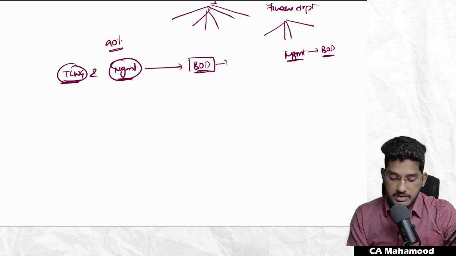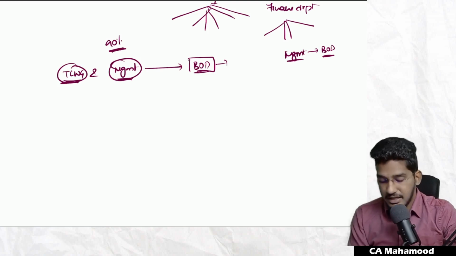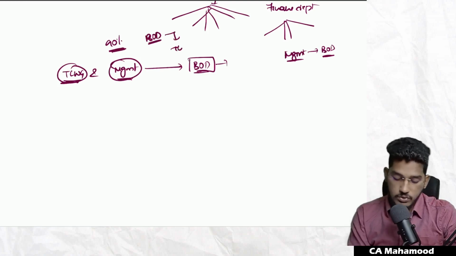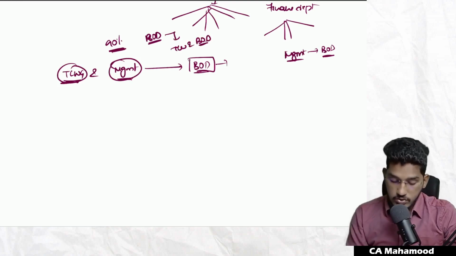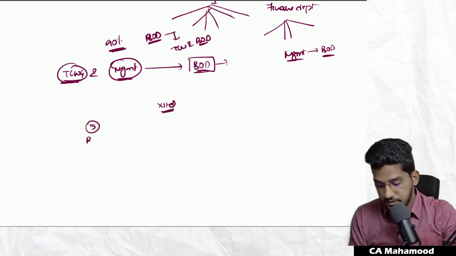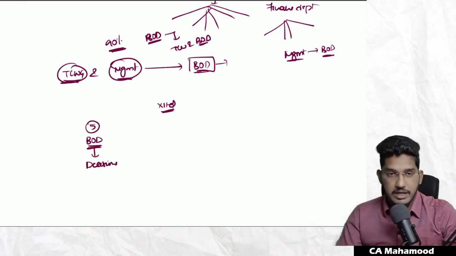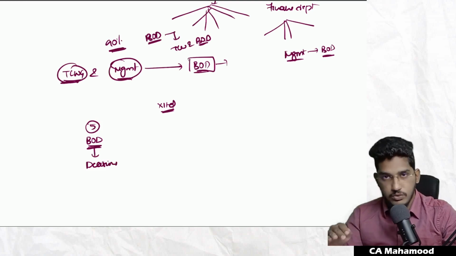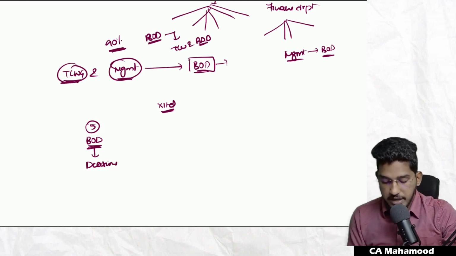Why? Because in 90% of the cases, or even 95 to 99% of the cases, in companies the management, that is the board of directors themselves, will play the role of those charged with governance. Sir, how come, sir? Assume that in a small company, X Limited, there are five board of directors. These five will make various decisions regarding the company, like where to invest, which product to introduce, which product to close down, what to do with the profit, whether it should be invested back or distributed. All these decisions are taken by the five directors.